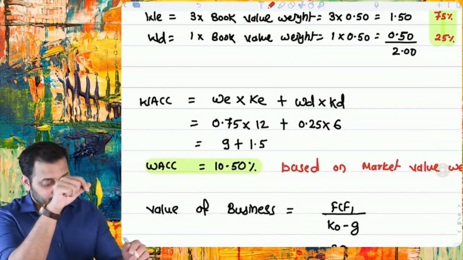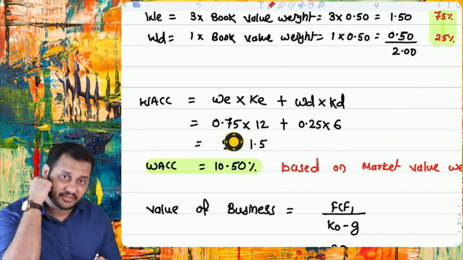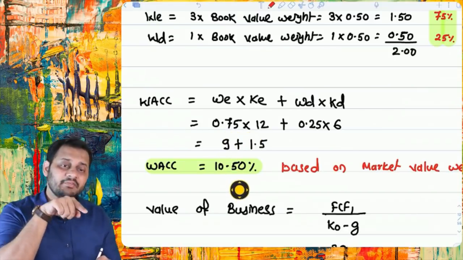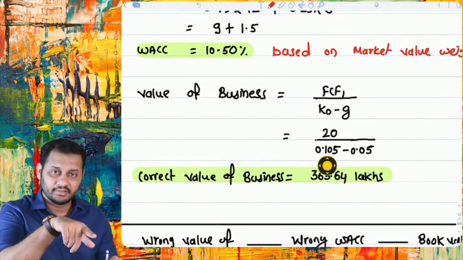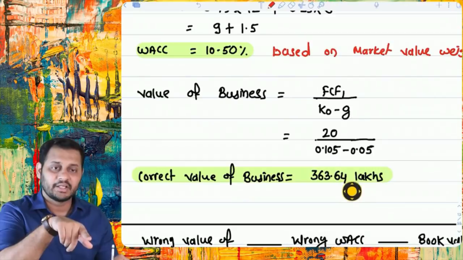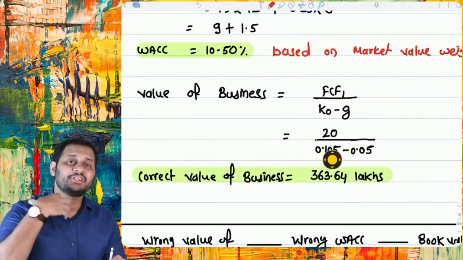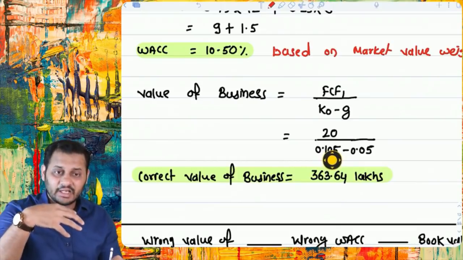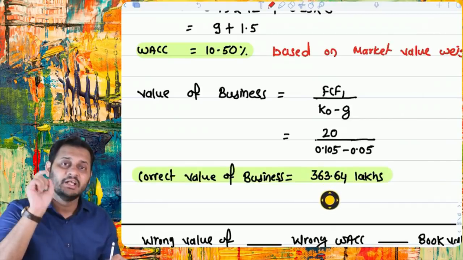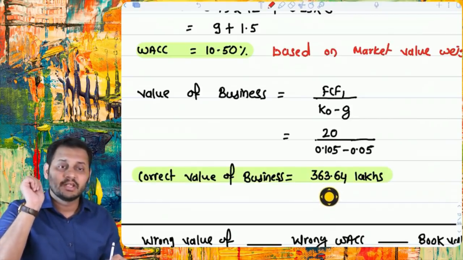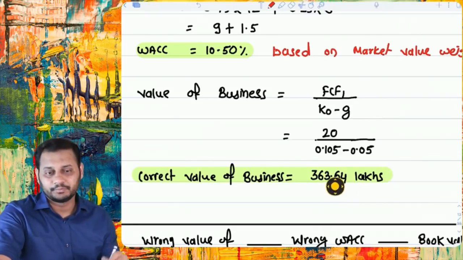We did not use that in the previous calculation. Now we are going to use it. So again, calculate the WACC using the correct weights, market value weights. We derived 10.50%. Now we use the same cost of capital here in the same formula and we arrived at the correct value of the company. Because the cost of capital means the expectation of the shareholder has increased and we may not be able to fulfill that at the same level of cash flows. That's why the value of the company came down from 500 to 363.64 lakh. This is the correct value of the company. Simple.